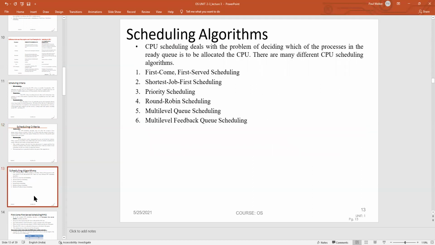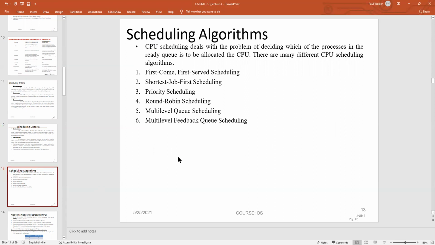Moving to the next topic, that is scheduling algorithms. As we know, the CPU is capable of dealing with different types of processes which exist in the ready queue and in the termination queue. Based on this classification, we have two different types of scheduling: preemptive scheduling and non-preemptive scheduling.